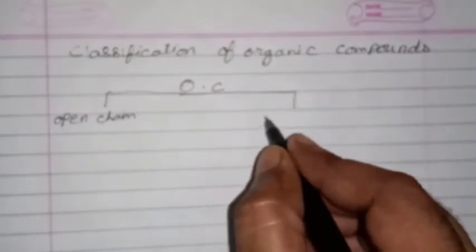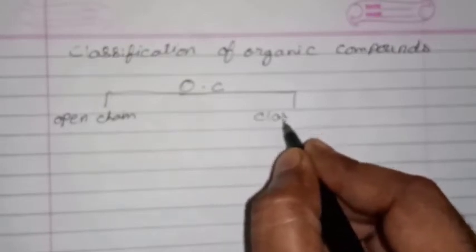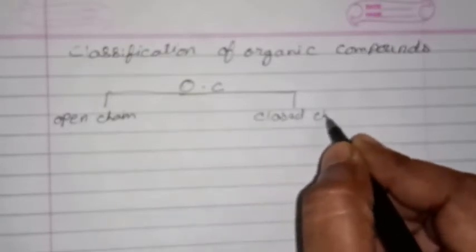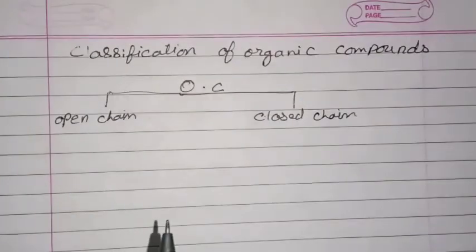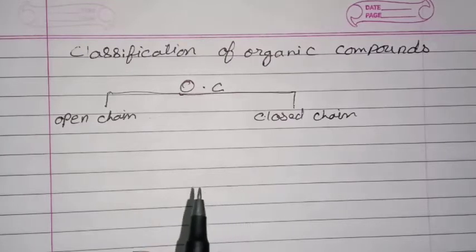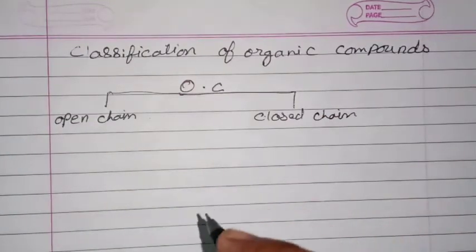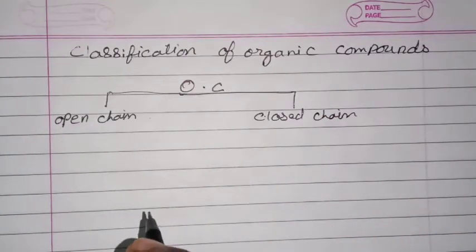Then another is the closed chain compound. Closed chain compounds are the compounds that form a ring-like structure of chain, having a closed structure. So that is called a closed chain compound.